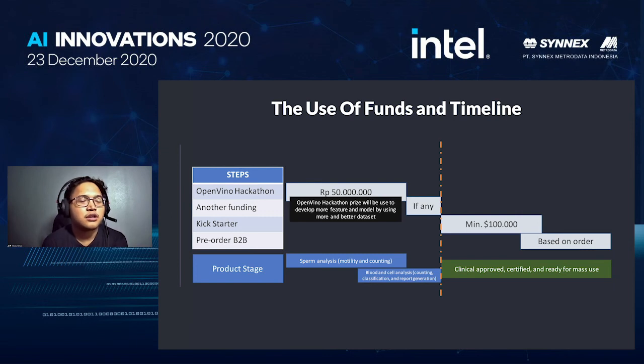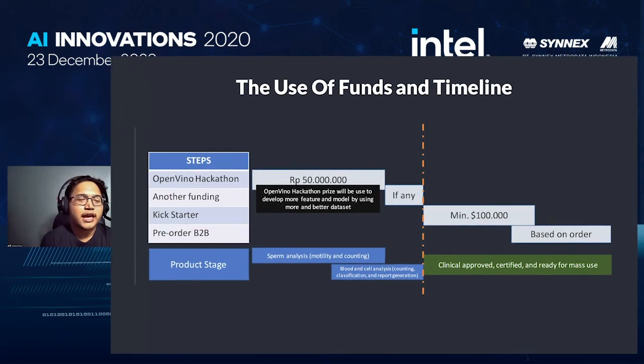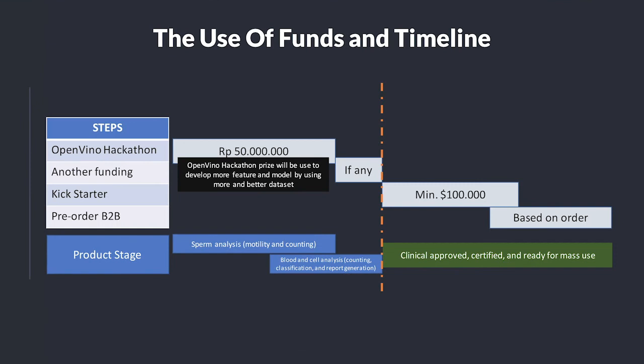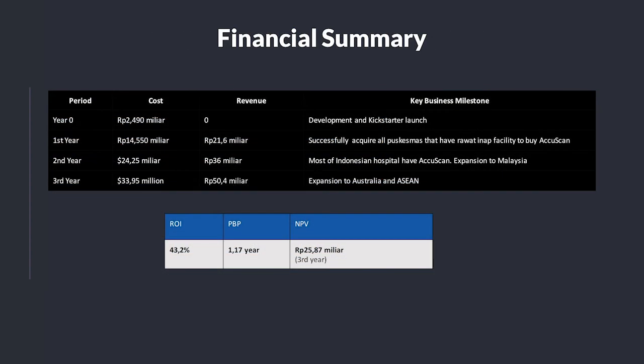This is our roadmap. After the OpenVINO hackathon, we will add more datasets and improve our model, and then when the model, the devices and the app are ready, we want to start distributing EasySperm with a Kickstarter campaign. And then after the Kickstarter campaign, we want to sell EasySperm in a business-to-business scheme. From the financial summary, we expect to have 43.2% ROI with a 1.17-year payback period and 25.87 billion rupiah in terms of NPV in the third year.